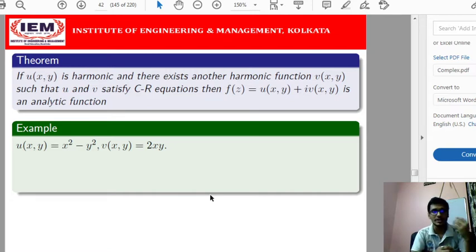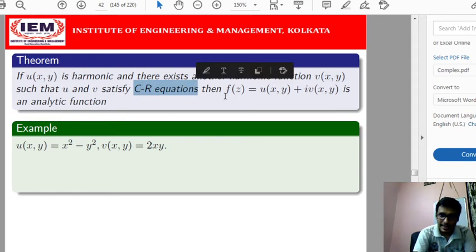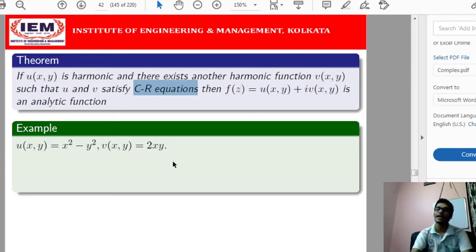That means the first order partial derivatives of u and v with respect to x and y satisfy the Cauchy-Riemann equation. Then the function f(z) that we can construct by combining u and v in the form u(x,y) plus i v(x,y) will be an analytic function. So apart from the necessary and sufficient conditions that we have done so far to prove a function to be analytic, by the help of the conditions for a function to be harmonic and the harmonic conjugate concept, we can also show that the function f(z) is analytic.